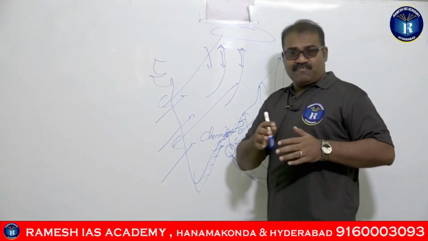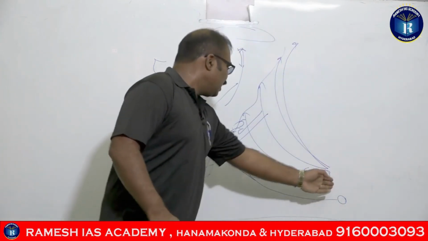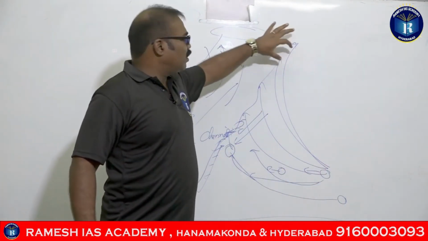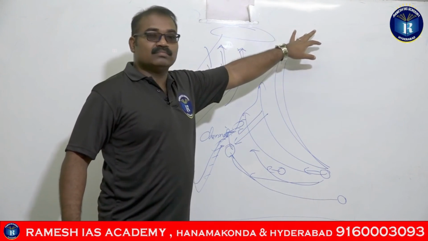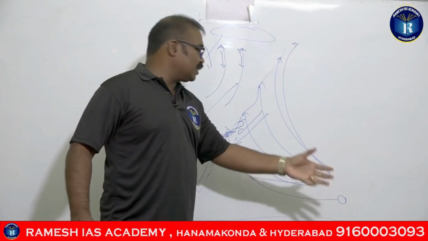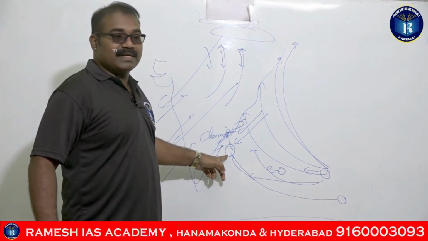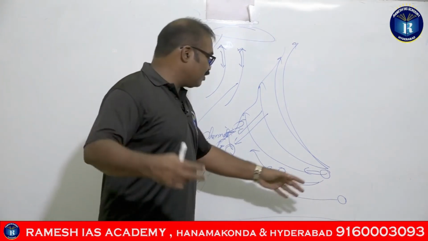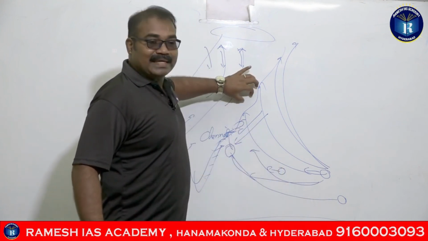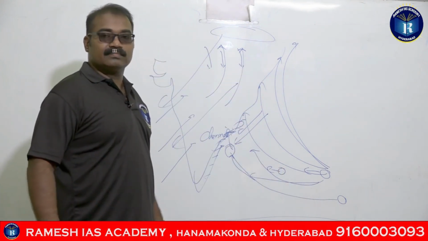If the cyclone is moving very fast, it will be deflecting towards Orissa and West Bengal. If it is moving very slow, it will be deflecting towards Madras or Chennai. A little bit faster than that, it will be striking the AP coast.